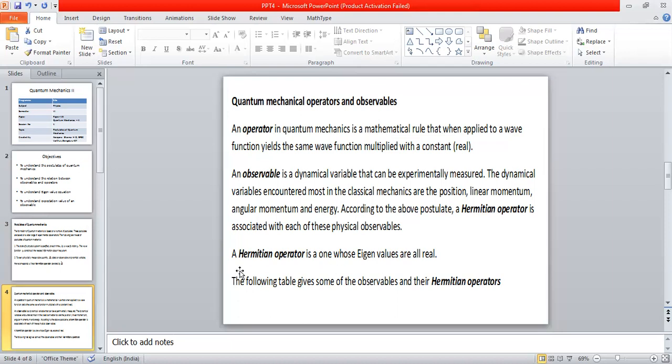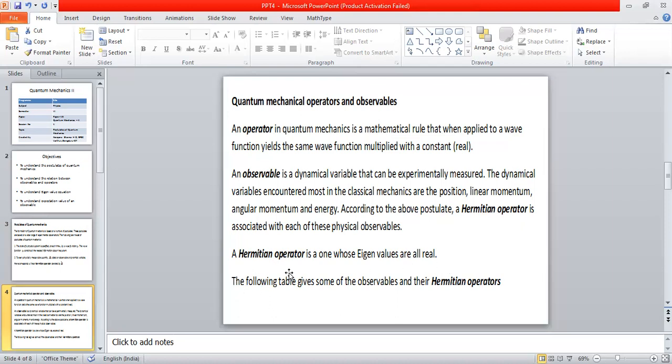Anyhow, I'm not going to discuss all the mathematical properties of a Hermitian operator here, because all those things are beyond the scope of this particular session. So I would like to give one simple definition for a Hermitian operator. A Hermitian operator is one whose eigenvalues are real. I just mentioned previously that when an operator operates on a wave function, it yields the same wave function along with a constant or constants. These constants are called eigenvalues. So if you operate a Hermitian operator on a particular function, then whatever constants we get are all real. And such a thing is possible only if the operator is a Hermitian operator.